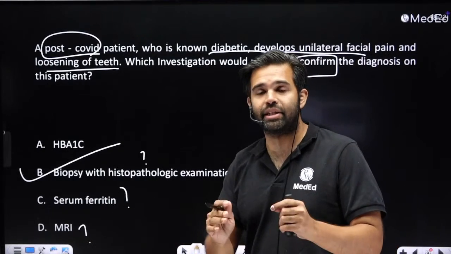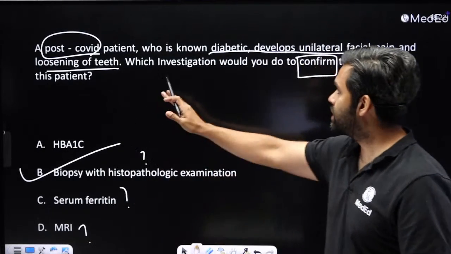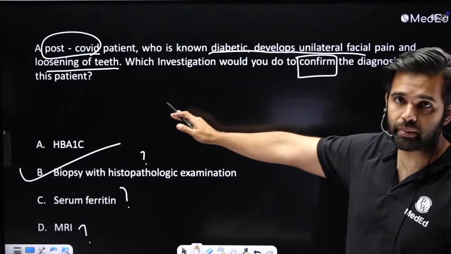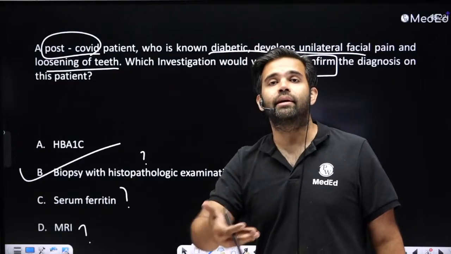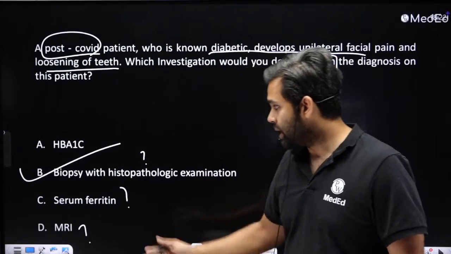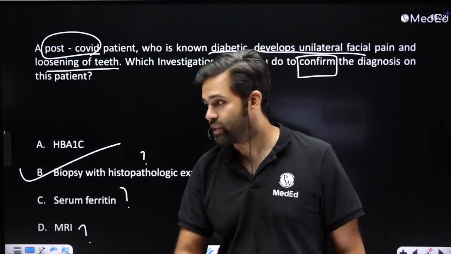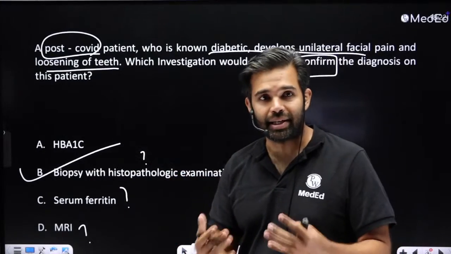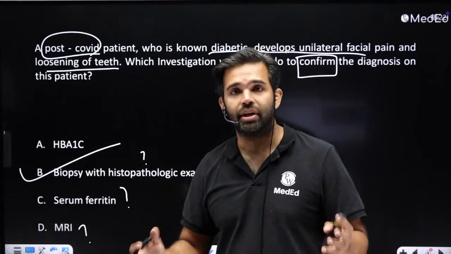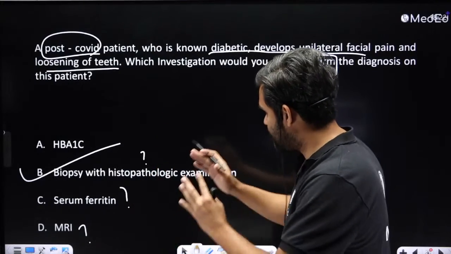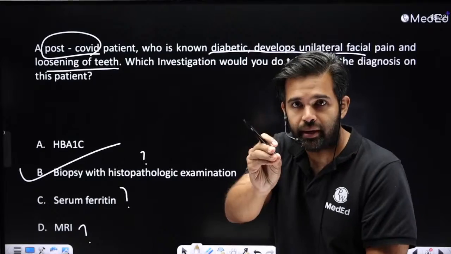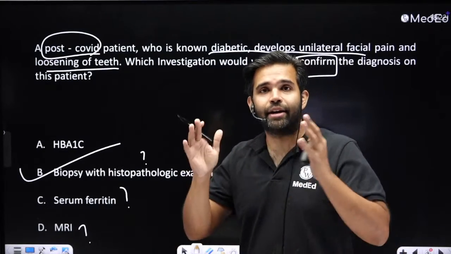Serum ferritin will never confirm the diagnosis, which is mucormycosis. Serum ferritin may be elevated and it may be a supportive investigation. MRI can be a supportive investigation. HbA1c can tell, yeah, blood sugars were deranged. None of them can confirm. The only thing that can confirm is the histopathology. You take the biopsy, you do the histopathology, and you look for mucor.